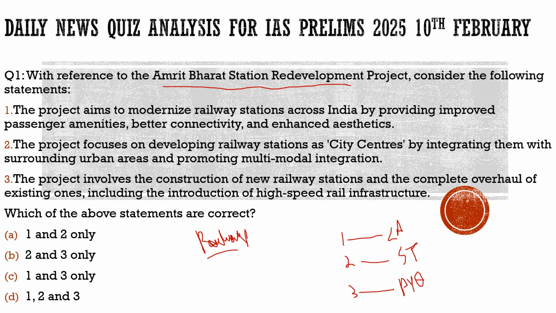Railway budget used to come 2 to 3 days before the main budget, before 2017, when these two budgets were not merged together. The railways budget would come 2 to 3 days before the main budget. So after 2017, these two have been merged together. Now here we will understand one thing about the railways budget.